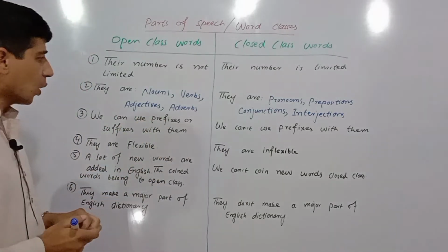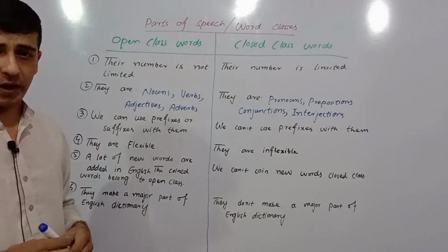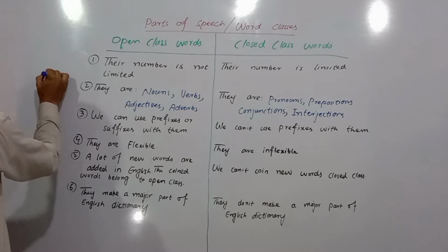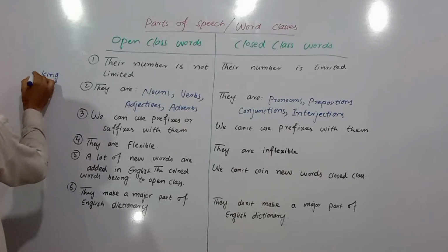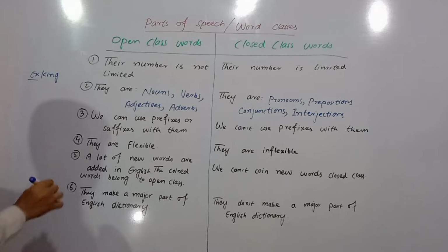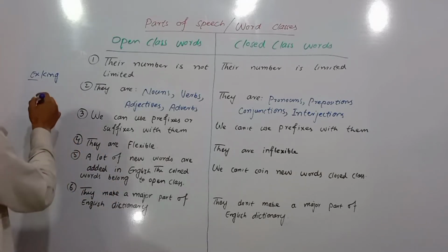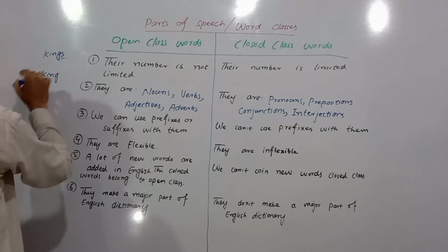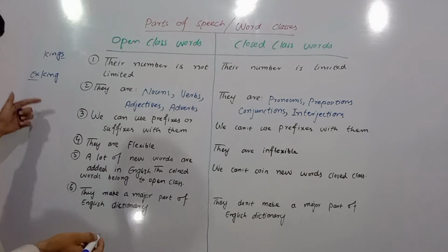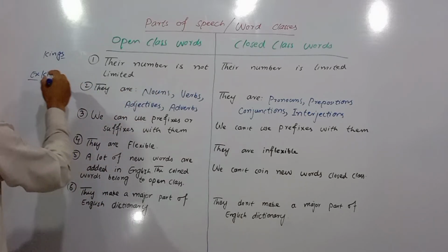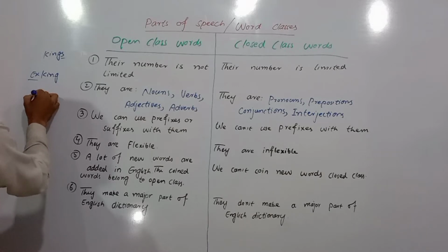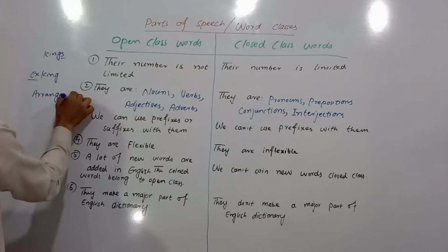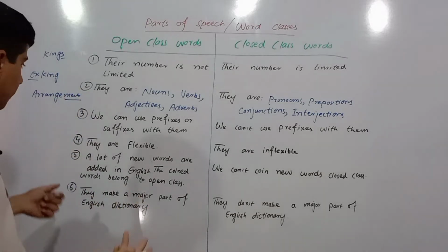So, how can we use prefixes before the nouns? For example, if I say the word king, it's a noun, and if I use the word ex-king, so ex is called the prefix. And if I use a suffix after the word king, I can say kings. This s is called the suffix, right? We can use suffixes with verbs. For example, if I say arrange, arrange is a verb, and arrangement, ment is a suffix, right?